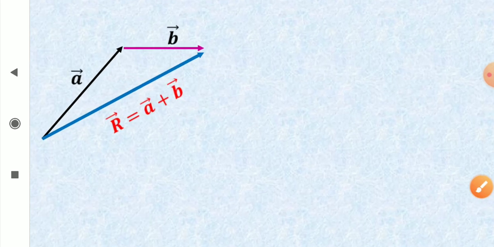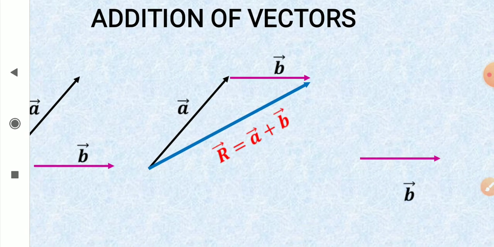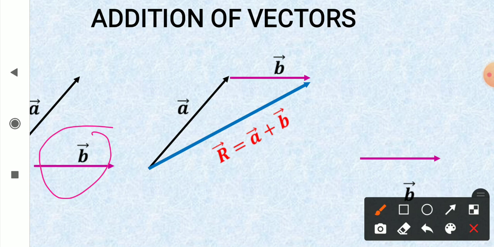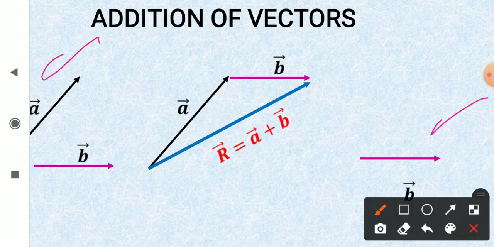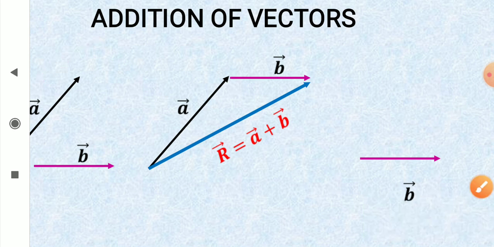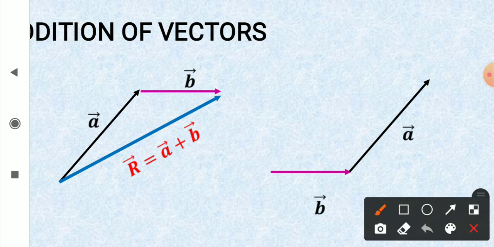Okay, see, and I can change the sequence also. So let's see what happens if I start with vector B. See, I have shifted vector B in the parallel direction, same length, and now I will start the second vector A from the head of B. So second vector A from the head of B. Now first vector tail to head, second vector tail to head.